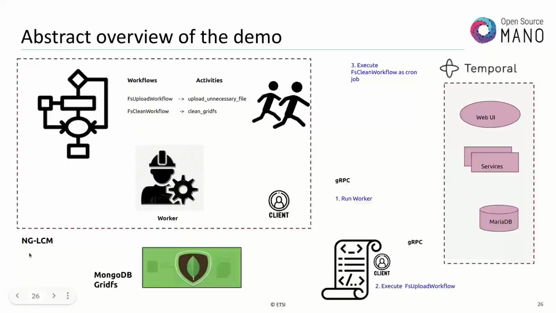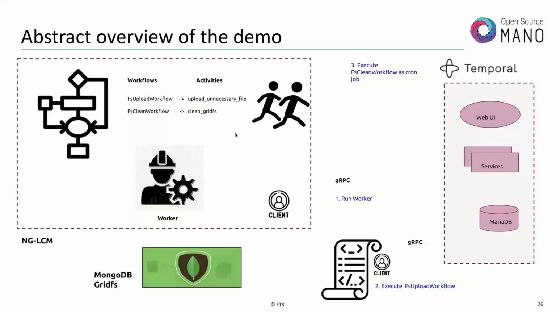Let's say we have one NGLCM, Mark already gave the name, so I used the name. The NGLCM container includes the definitions of workflows and activities. In this demo, we are going to use two workflows. One is the FS upload workflow, and another is the FsClean workflow. The workflows run some activities, and each workflow has only one activity.